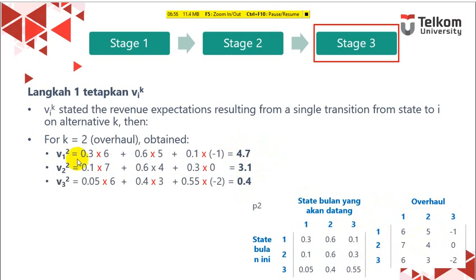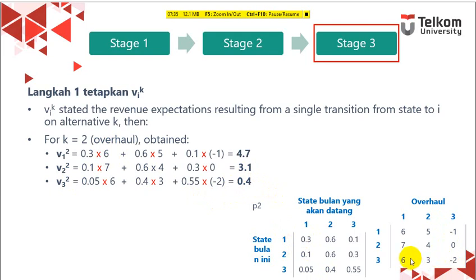So if our machine condition is 1, and then we are doing overhaul, the expected revenue will be 4.7. If our machine condition is 2, and then we are doing decision 2, which is overhaul, the expected revenue will be 3.1. And if our machine condition is 3, and then we do decision 2, which is overhaul, our revenue will be 0.4.